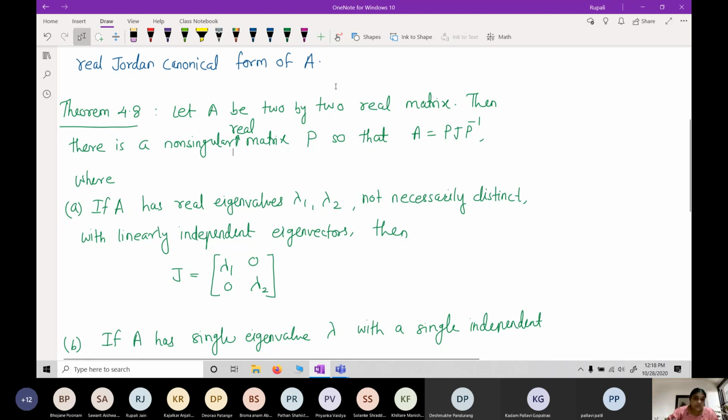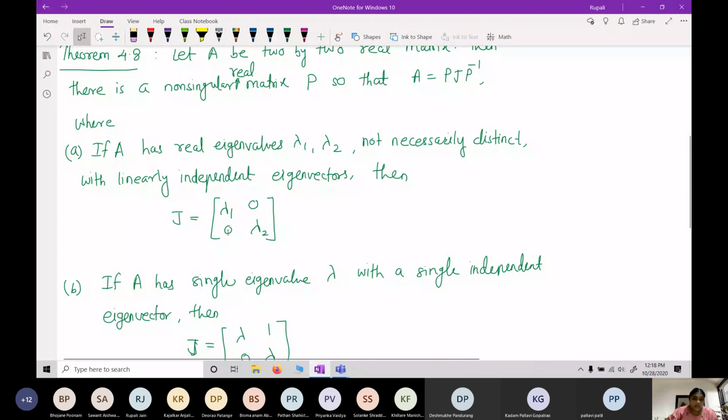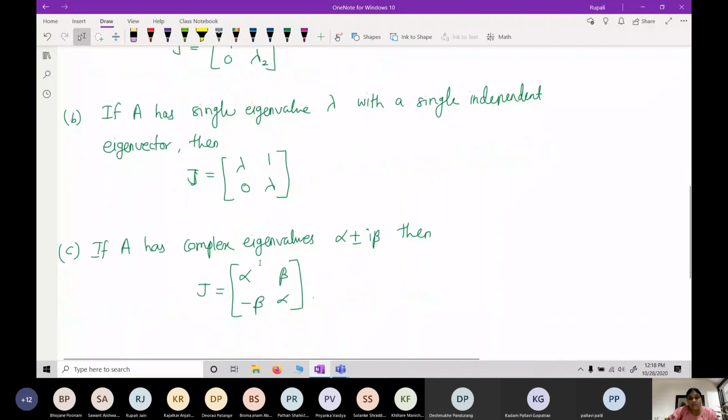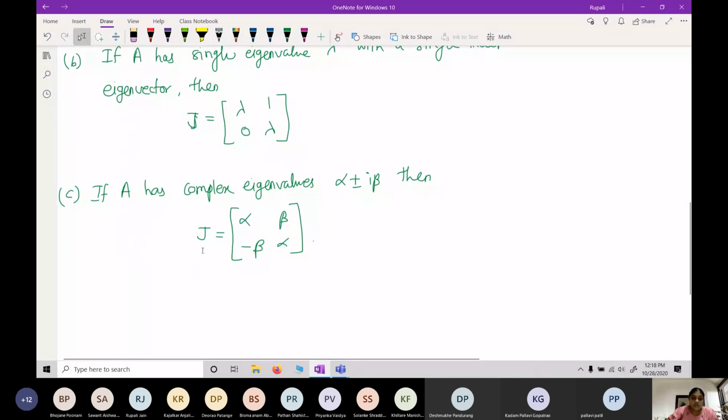If A has a single eigenvalue with a single independent eigenvector, then J is lambda, 1, 0, lambda. And if A has complex eigenvalues alpha plus or minus i beta, then J is alpha, beta, minus beta, alpha. Okay, so we will prove this theorem.